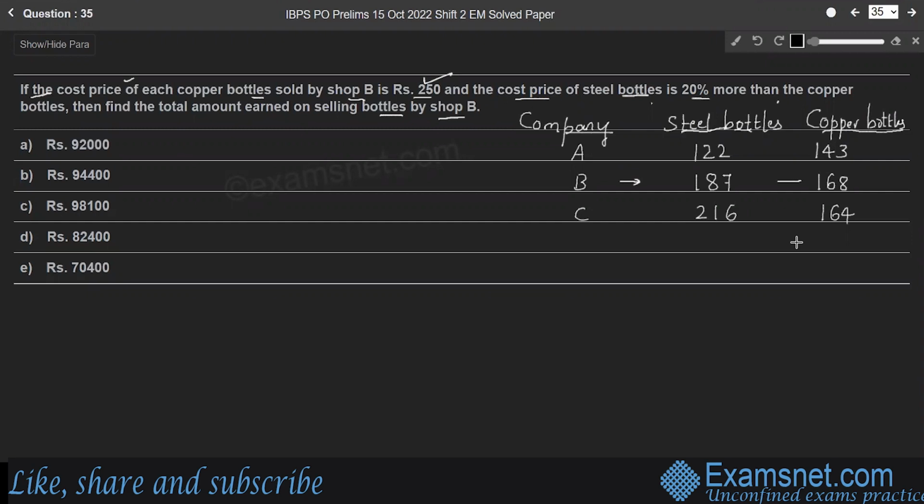The cost price of each steel bottle is 20% more than the copper bottles, meaning 120% of the price of copper bottles. We have to find the total selling price of both the steel and copper bottles.